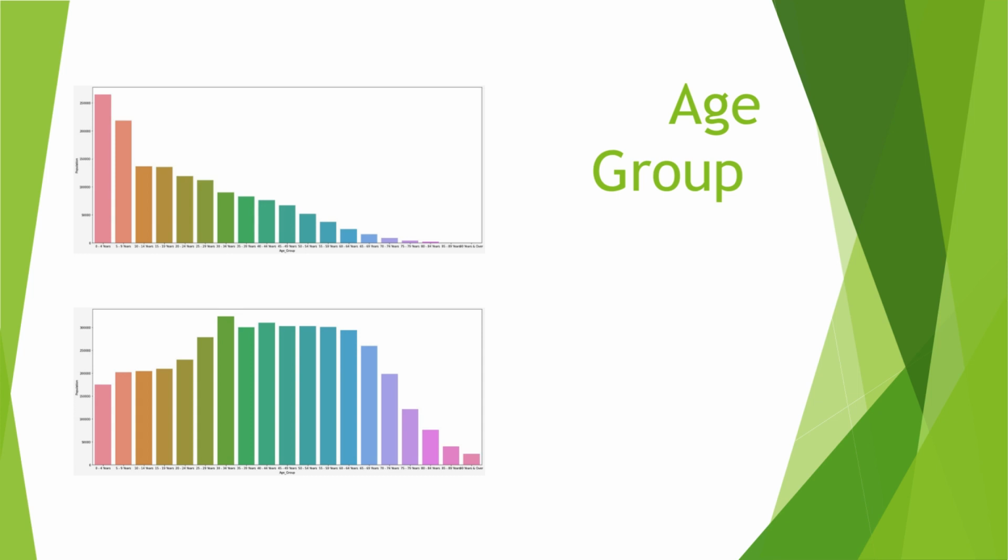As you can see, the age group between 0 to 10 has been higher in 1957, and in 2023 the age group between 0 to 10 has slightly declined, but surprisingly for the age group above 60 years, there has been a very significant increase.